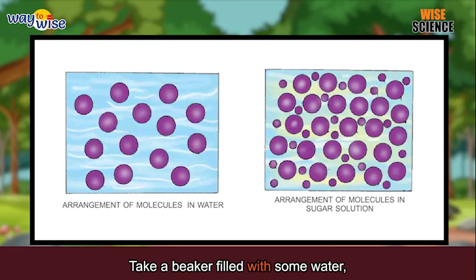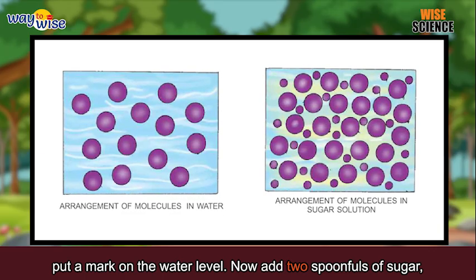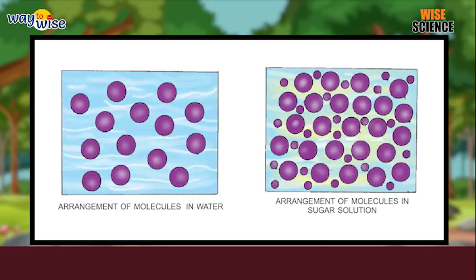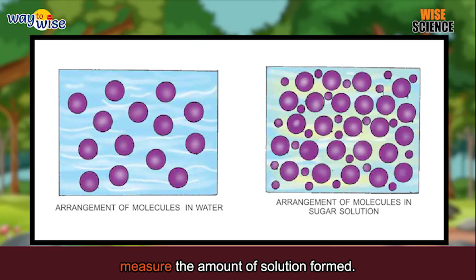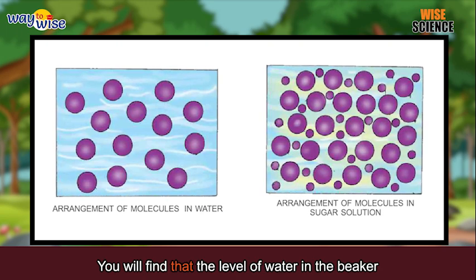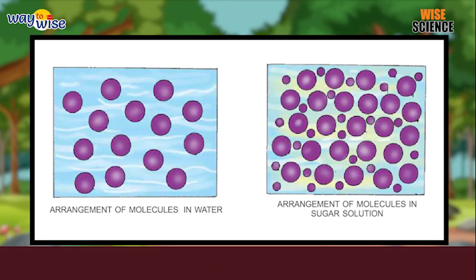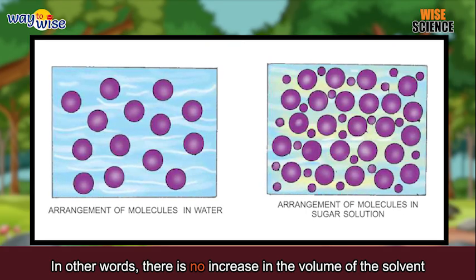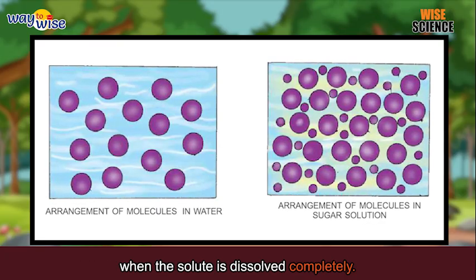Take a beaker filled with some water. Put a mark on the water level. Now add 2 spoonfuls of sugar. Keep stirring till the sugar dissolves. Measure the amount of solution formed. You will find that the level of water in the beaker remains almost the same. In other words, there is no increase in the volume of the solvent when the solute is dissolved completely.